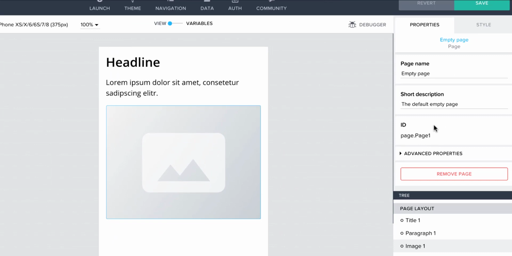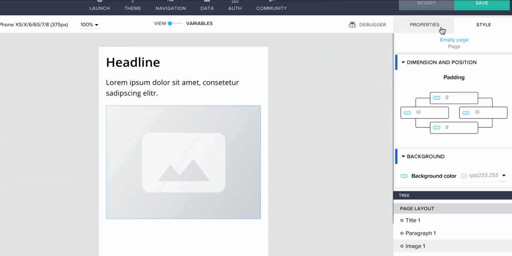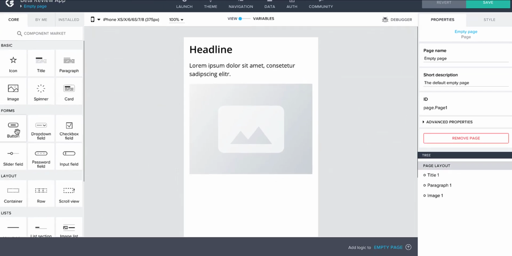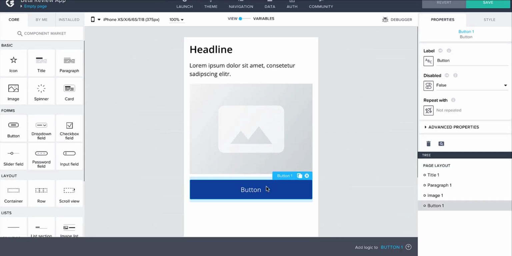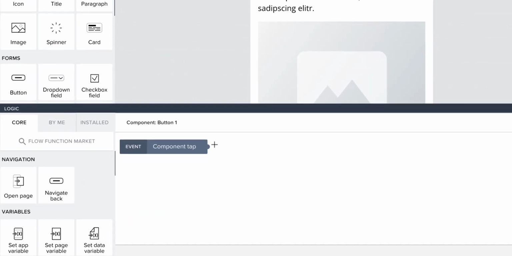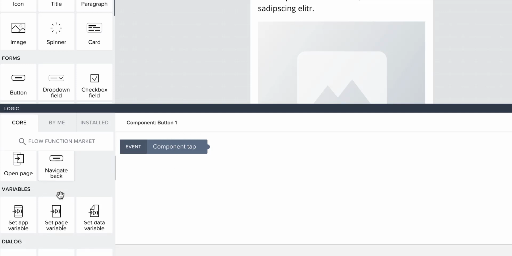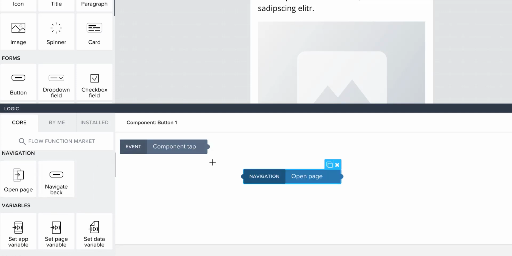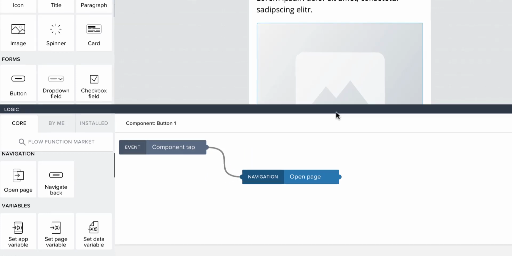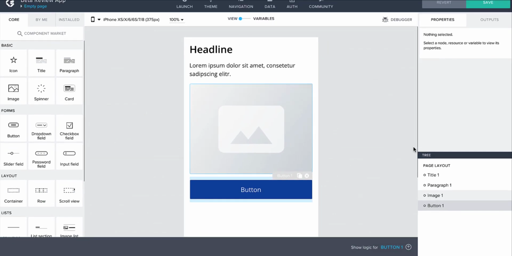And then on the right-hand side, I can change the properties, the style, all of those things with great ease. If I'm bringing in a component like a button, I can click on the button and then decide to have more logic based on what that button's going to do. For example, if the user taps that button, what do I want to happen? I can say, open a page or something like that. And easily I can just connect the two things and then build out a workflow on what the user is doing in the app.